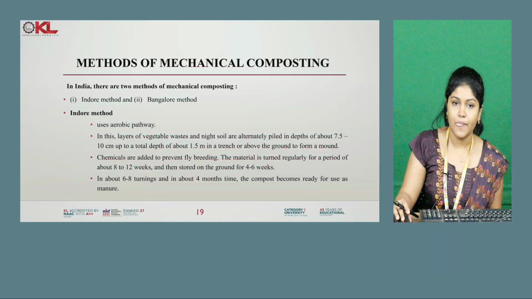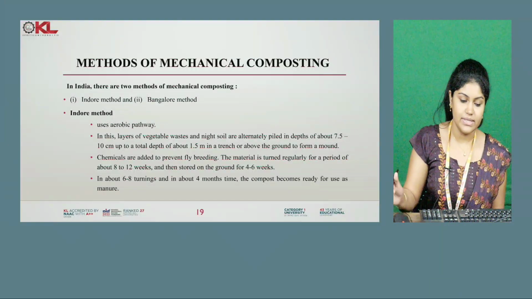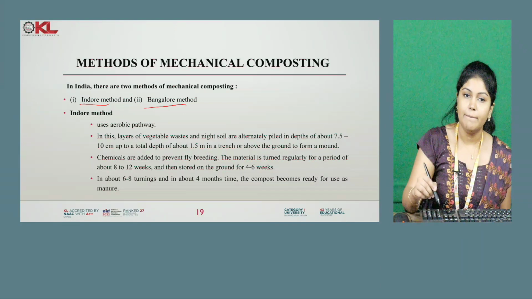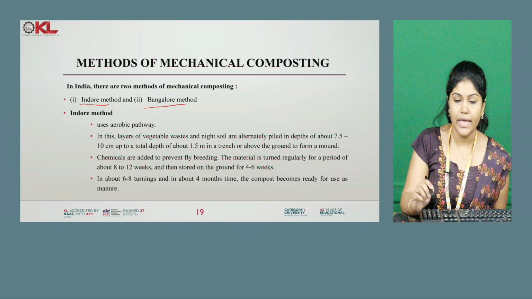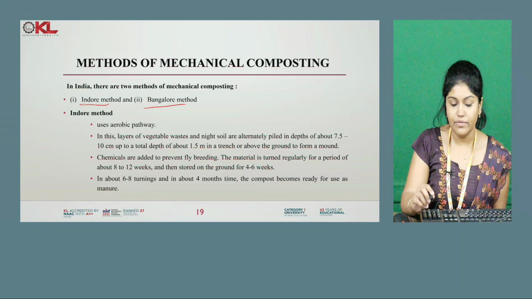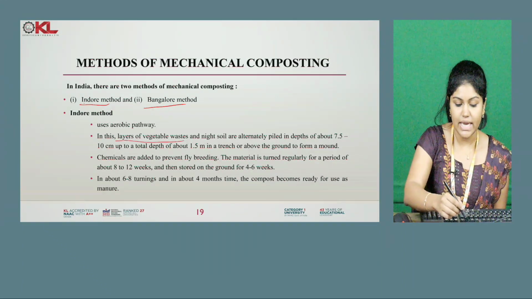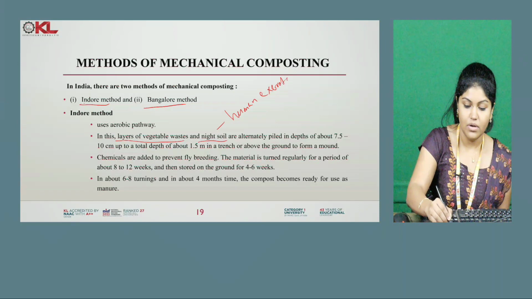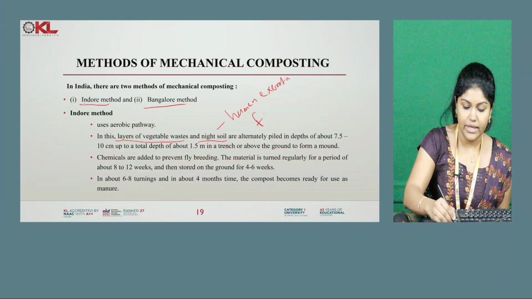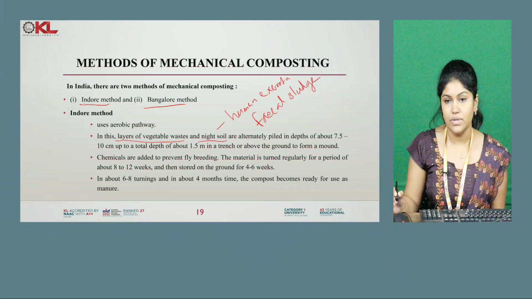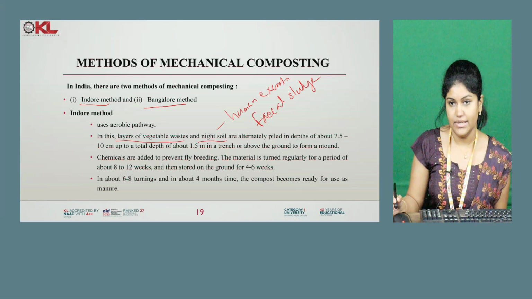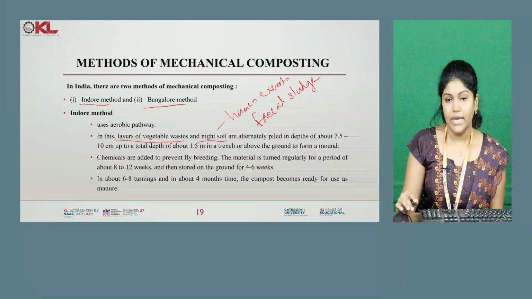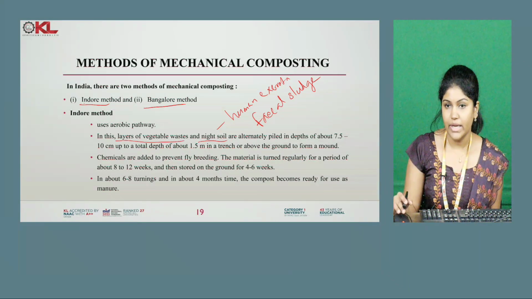Now, methods of mechanical composting. There are two methods: one is indoor and the next one is the Bangalore method. Indoor is an aerobic pathway only, and in this case we put layers of vegetable waste and night soil. Night soil means human excreta, or it can be called fecal sludge. So we will put a layer of vegetable waste, and above that we will put a layer of fecal sludge.